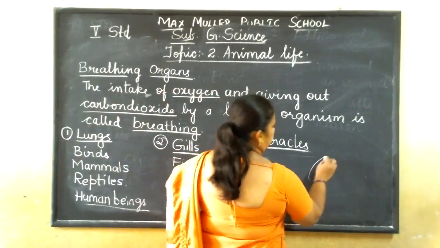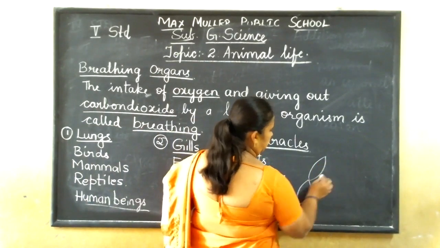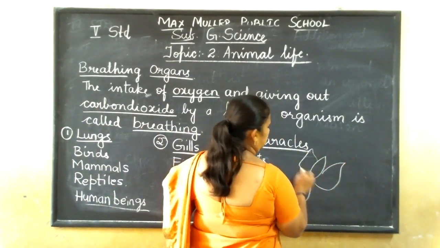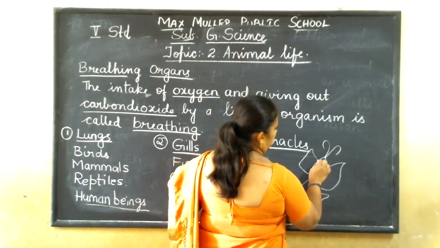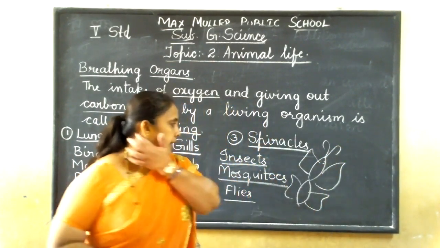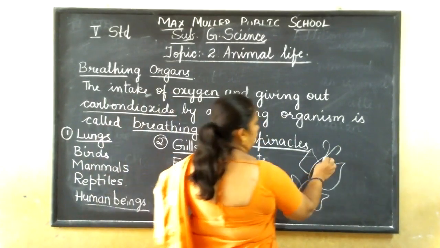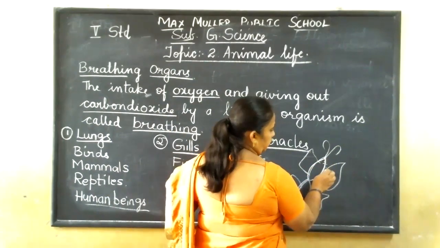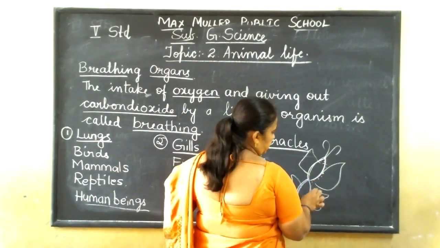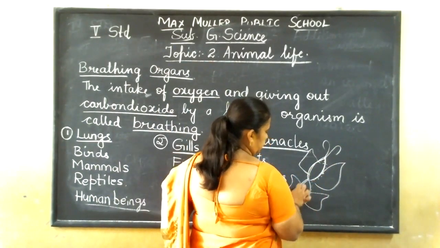Okay. Now you might have seen a butterfly like this. Is it not? Underside their body, on either side of their body, they have tiny holes, like this.